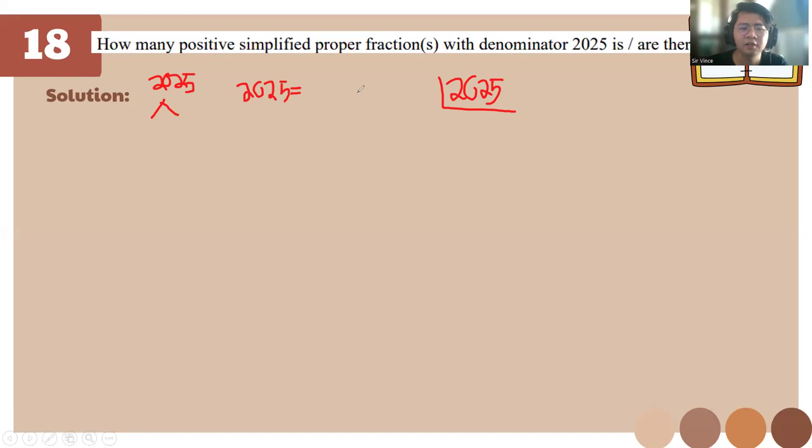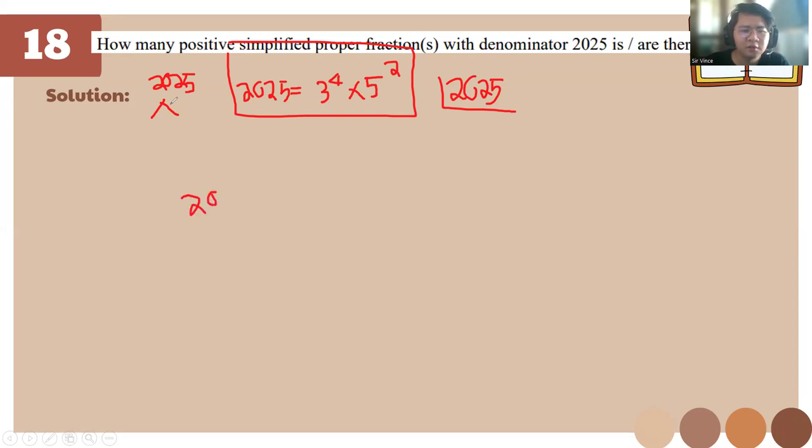On your test, you need to do this manually to get them all, like Pokemon, catch them all. For this one you need to get all the factors. So the prime factorization of 2025 is 3 to the 4 times 5 squared. This is the hard part and it becomes easy right away.